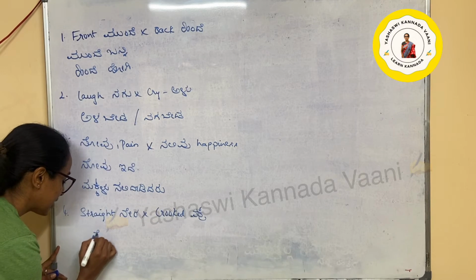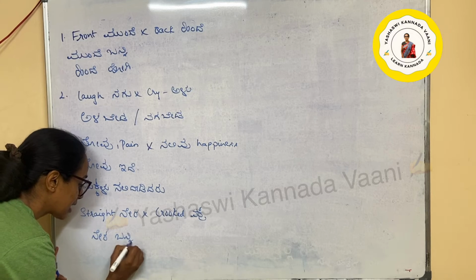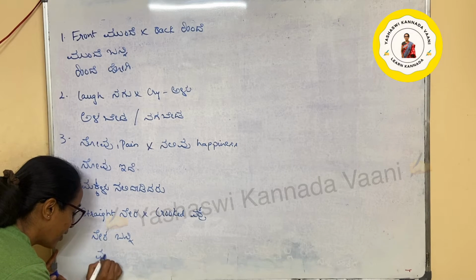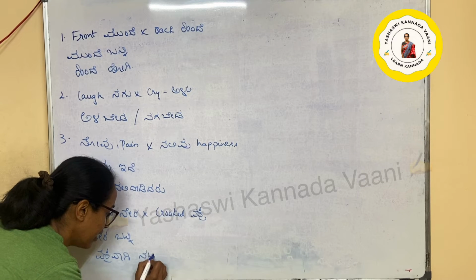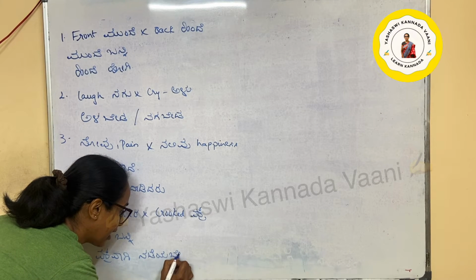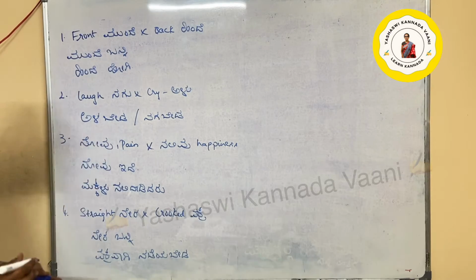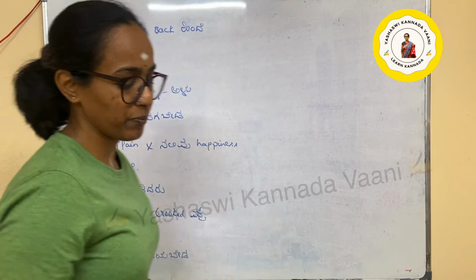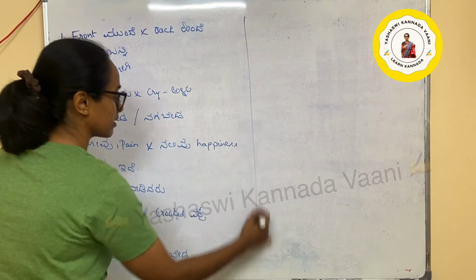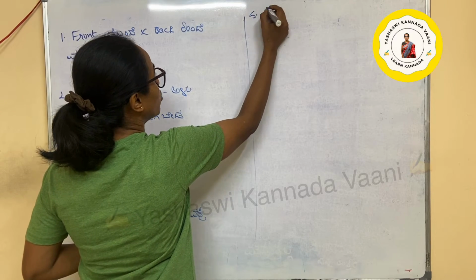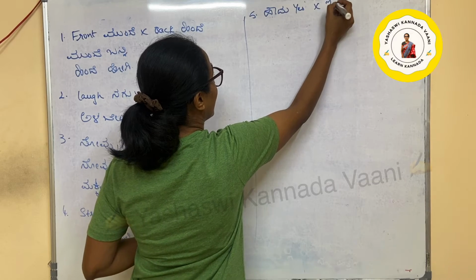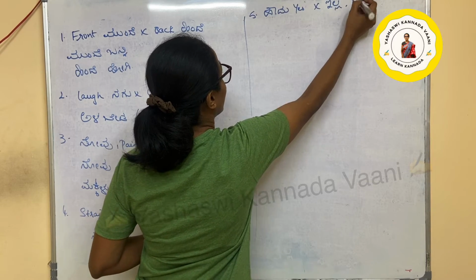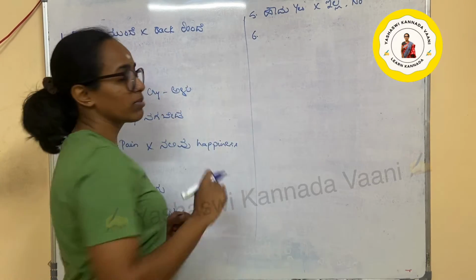Okay, the sentence is ನೇರ ಬನ್ನಿ, come straight. ವಕ್ರವಾಗಿ ನಡೆಯಬೇಡ, don't walk in a crooked way. Okay, next one, ಹೌದು, yes, and ಇಲ್ಲ, no. I want you to frame a sentence with this one because it's very simple.